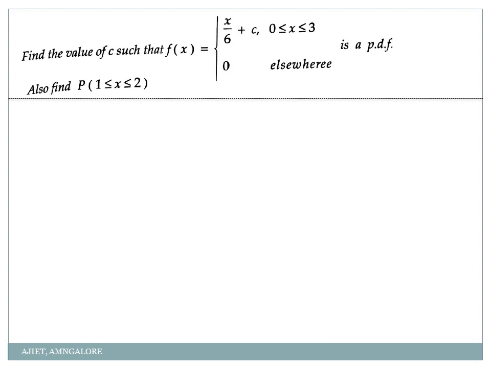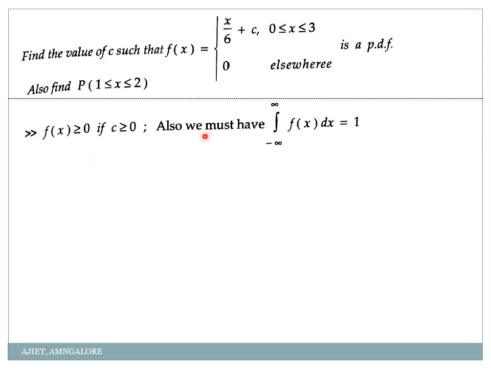so now I am going with the next set of problems, that is find the value of c such that my function of x is x by 6 plus c with the limit 0 to 3 is a PDF. Also find probability of 1 less than or equal to x less than or equal to 2. Is it not the same as the previous problems, my dear students? Yes. So you can try this problem, but still I am explaining it again so that you can refer to it.